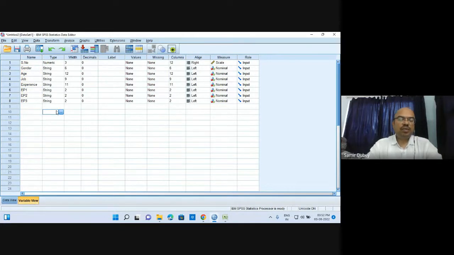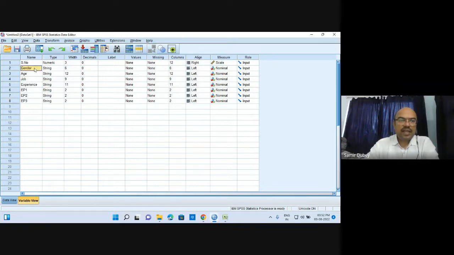I believe that yesterday you would have gone through different types of variables or different types of data. What type of variable is a serial number? Can anybody tell me? Scales also you would have gone through in yesterday's class. Serial number is generally of no use. It is of numeric type, so it is displayed over here as if it is a scale variable, but since it is of no use, you can remove it as well.